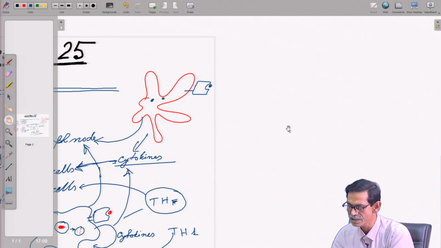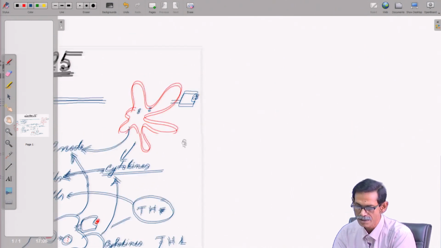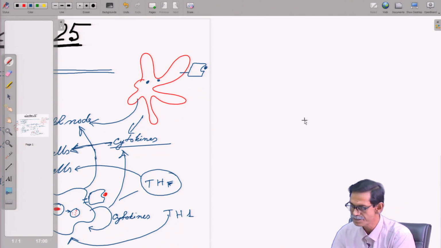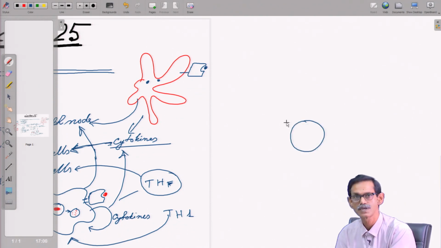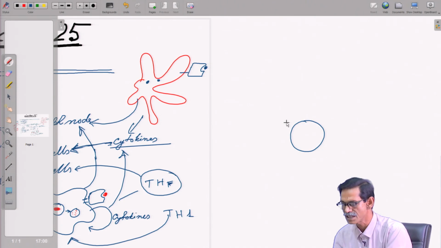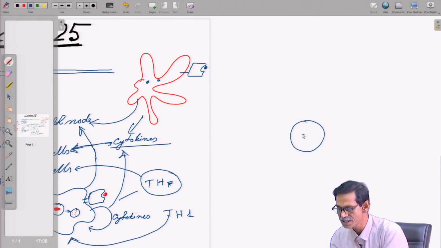Two different signals means, suppose this is the T cell, and this receptor is there.